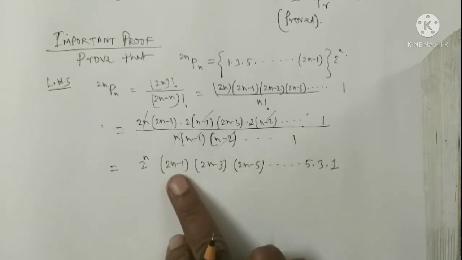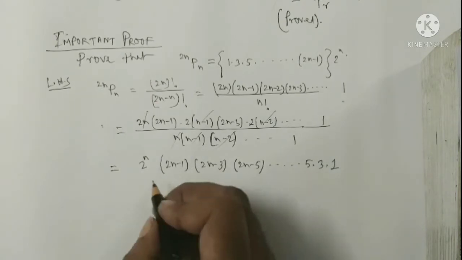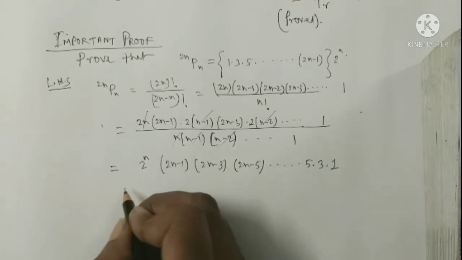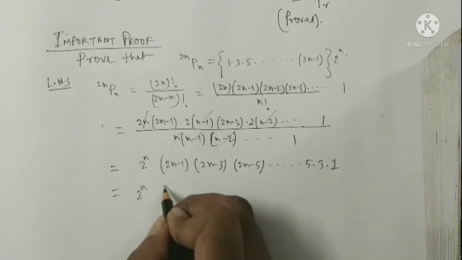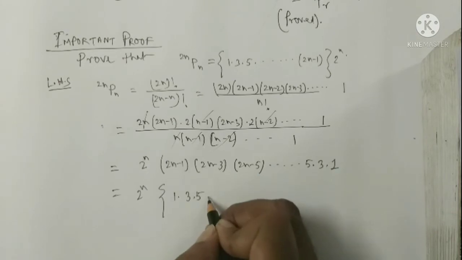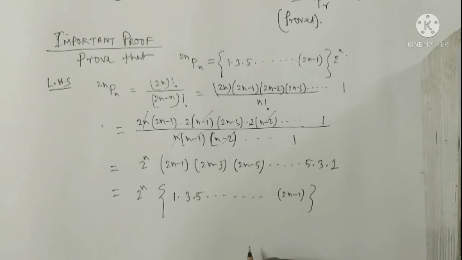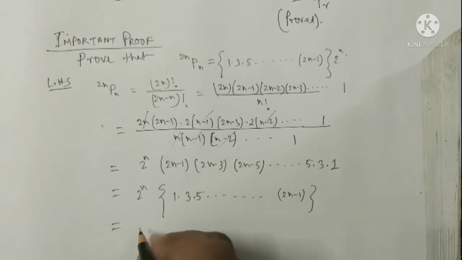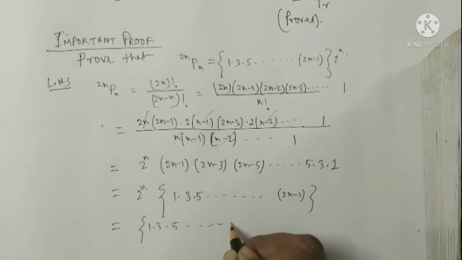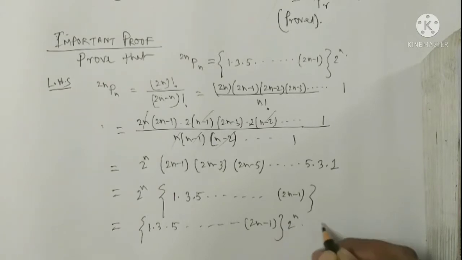That's why we are writing here 5, 3, 1, and just rearranging the numbers, we get 1, 3, 5, and so on up to 2n minus 1, and for the proof we arrange in this way, that is 2 to the power n, equal to RHS. Proved.